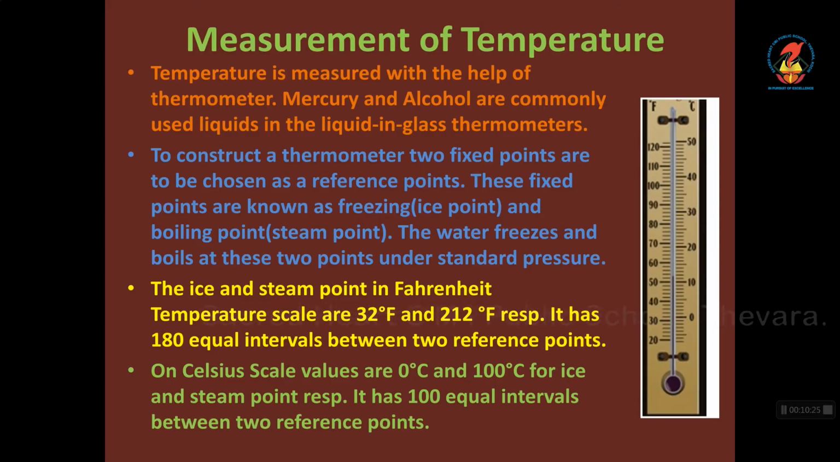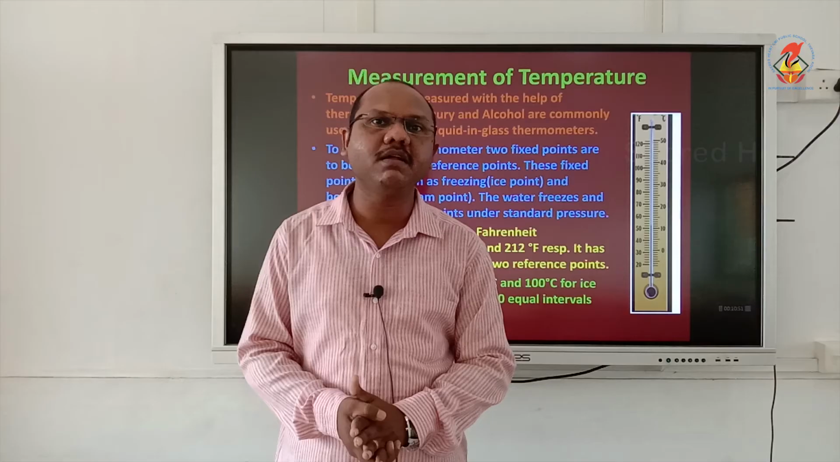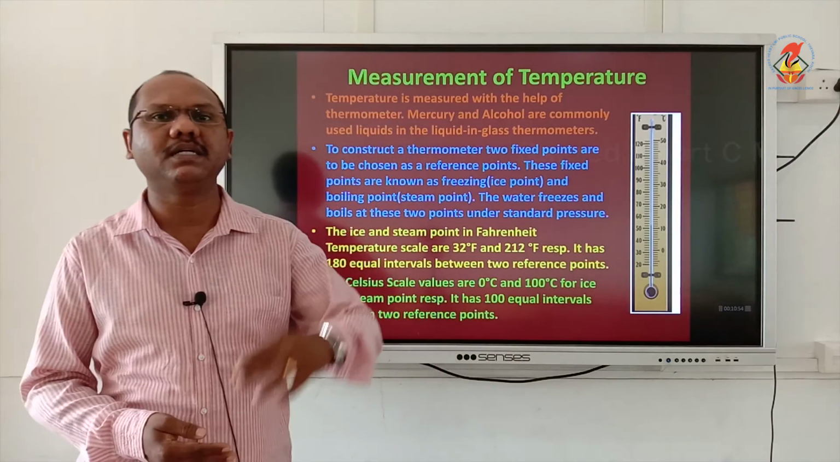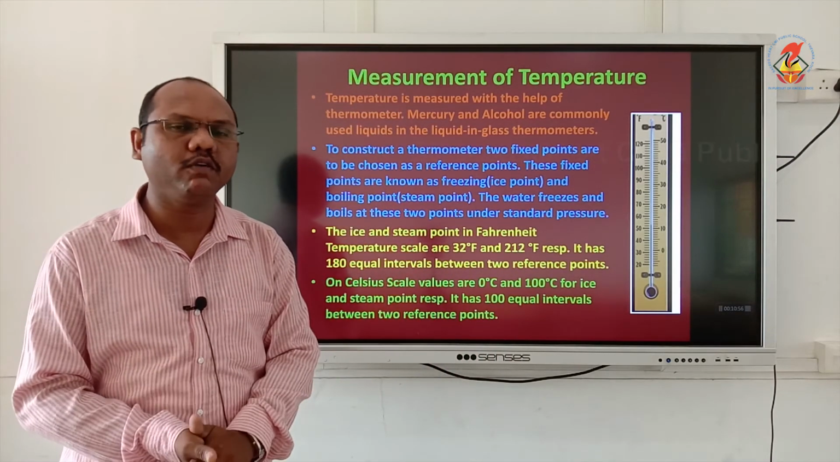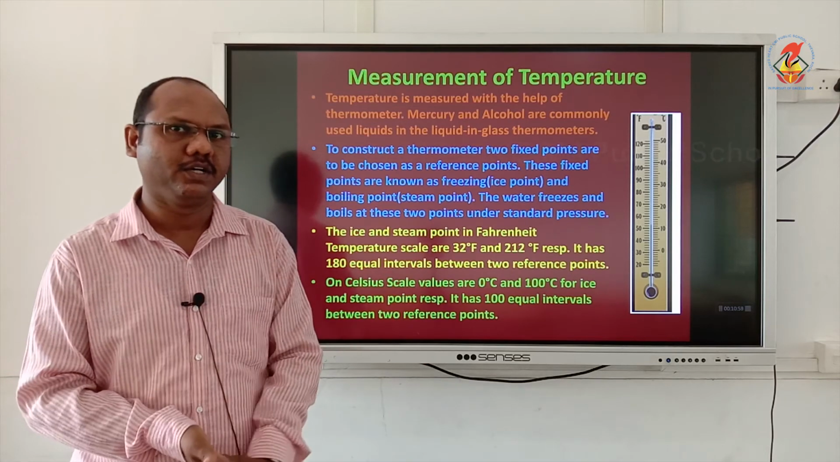To construct a thermometer, two fixed points are to be chosen as the reference points, and those fixed points are known as the freezing point or the ice point, and the second one is the boiling point or steam point. Water freezes and boils at these two points under standard pressure. So to construct a thermometer, we need to know the melting point and the boiling point of water, which is used as the standard.